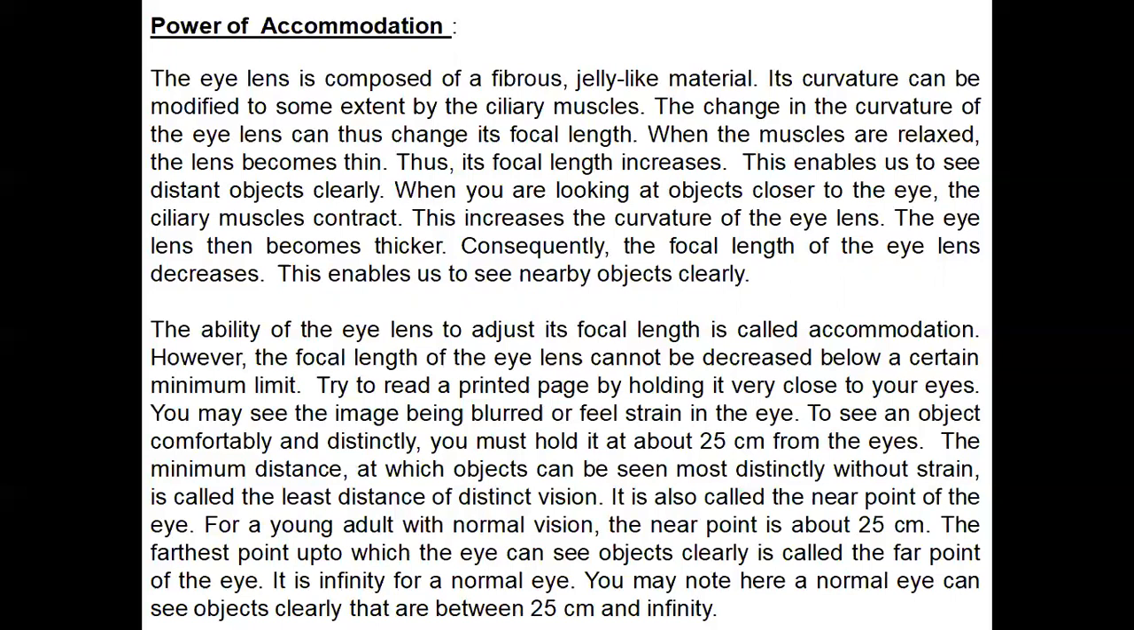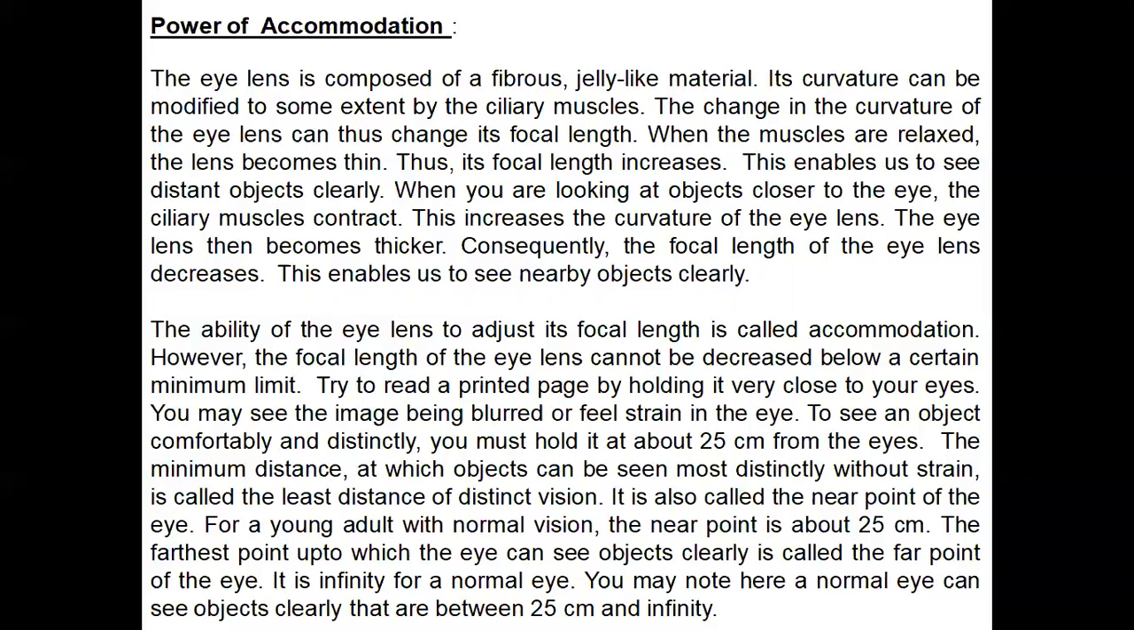When the muscles are relaxed, the lens becomes thin. Take this line, it is very important. When the muscles are relaxed, the lens becomes thin and its focal length increases. Friends, whenever the lens becomes thin, we say its focal length also increases. This enables us to see a distant object clearly.